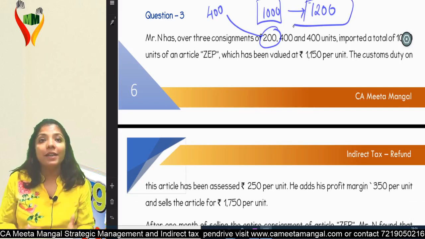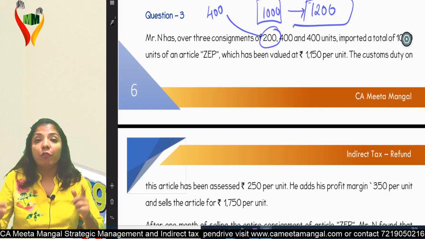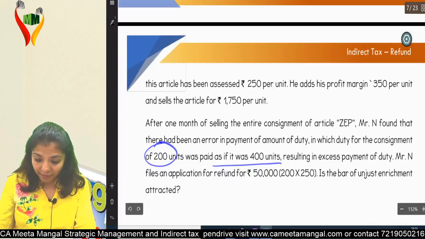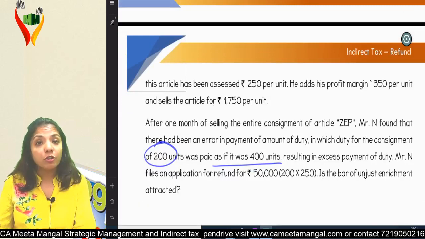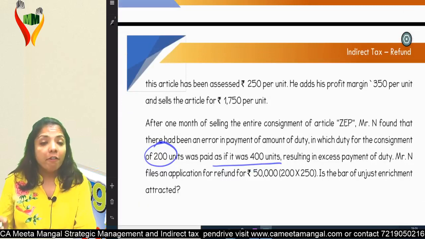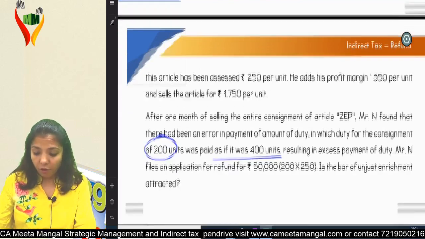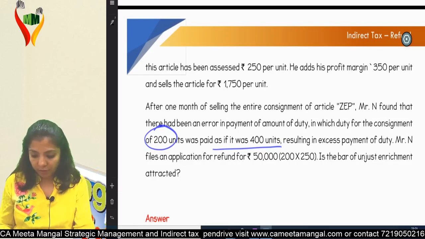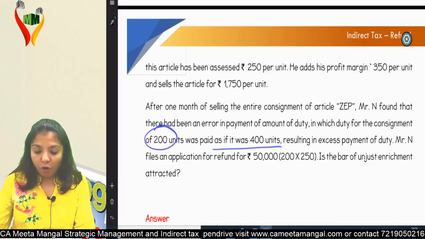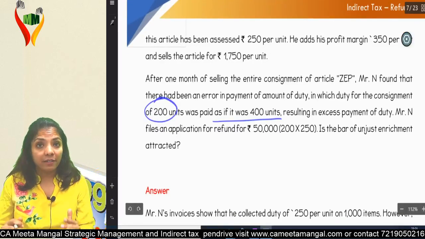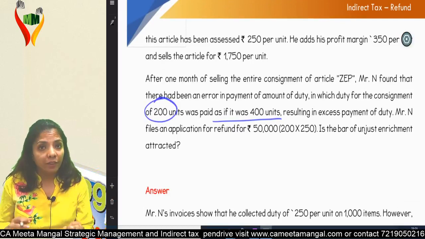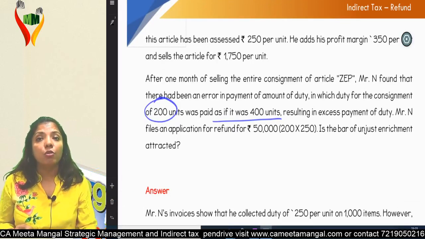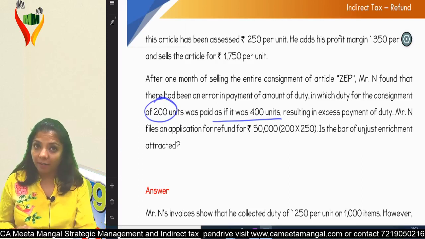I can sell only 1000 units, but I paid for 1200. Okay, let's go ahead. Resulting in excess payment of duty, Mr. N files an application for refund of 50,000. How? 200 units at 250 per unit. Is the bar of unjust enrichment attracted? That means, will this 50,000 go to Mr. N or will this 50,000 go to the Consumer Welfare Fund?